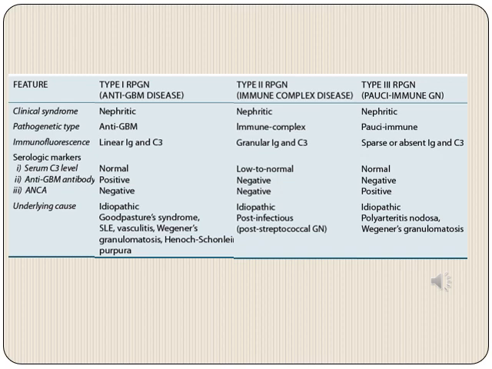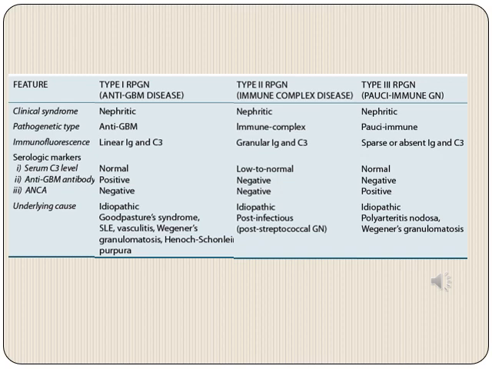Again, this table shows the contrasting features between type 1, type 2 and type 3 RPGN. Clinical syndrome will be nephritic syndrome with acute renal failure. The pathogenic type in type 1 will be anti-GBM type, type 2 is immune complex, type 3 is pauci-immune.